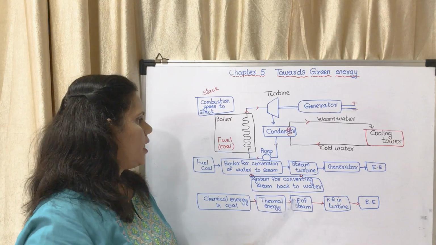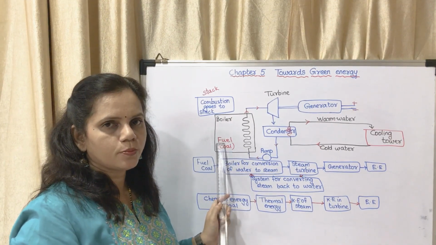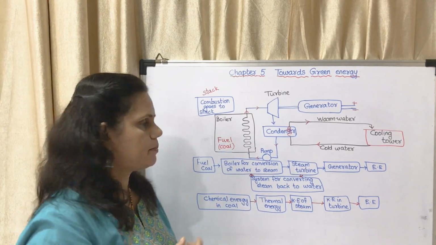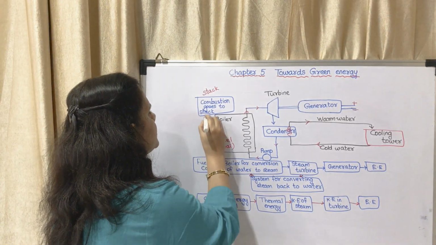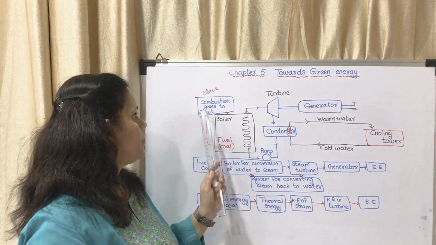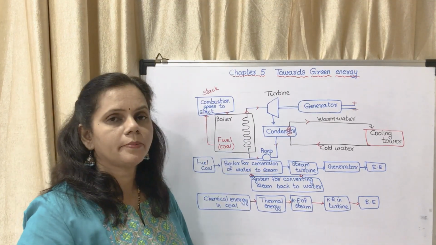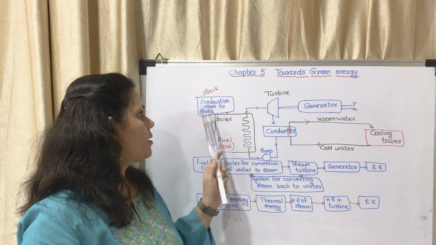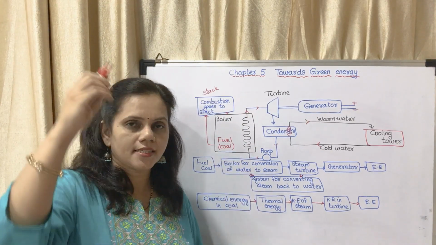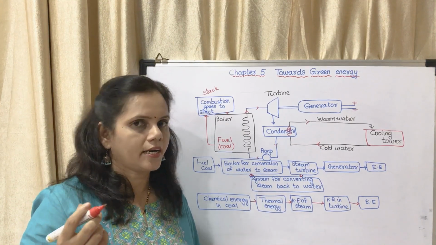So I repeat, I will start from the boiler. Inside the boiler the fuel is burnt. During the burning of the fuel, several gases are produced. Those gases are given out through the stack, the basic gases, the poisonous gases. Combustion, what do you mean by combustion? It is burning. Combustion gases go to the stack. So what is a stack? It is a chimney like structure which gives out the gases into the atmosphere.